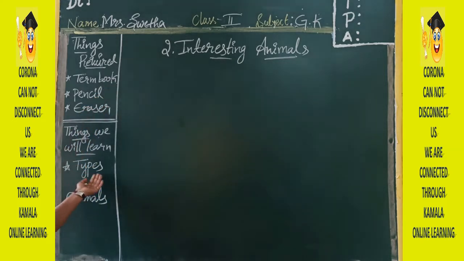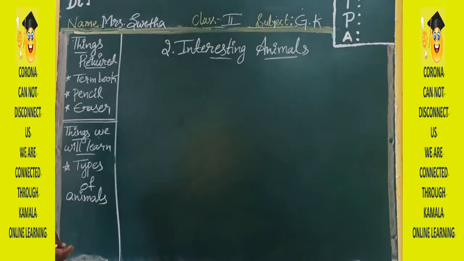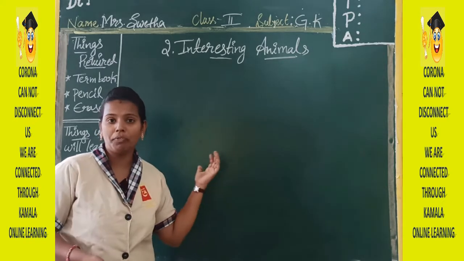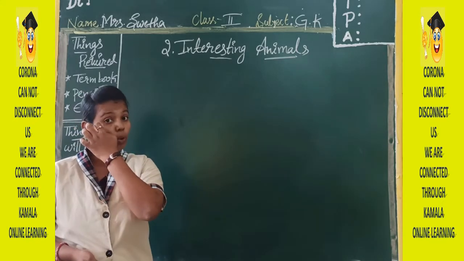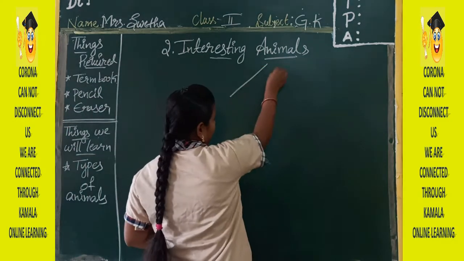Okay, and in this lesson we are going to learn about animals and different types of animals. In animals also we are going to have different types of animals. Okay, so in animals we have three types.